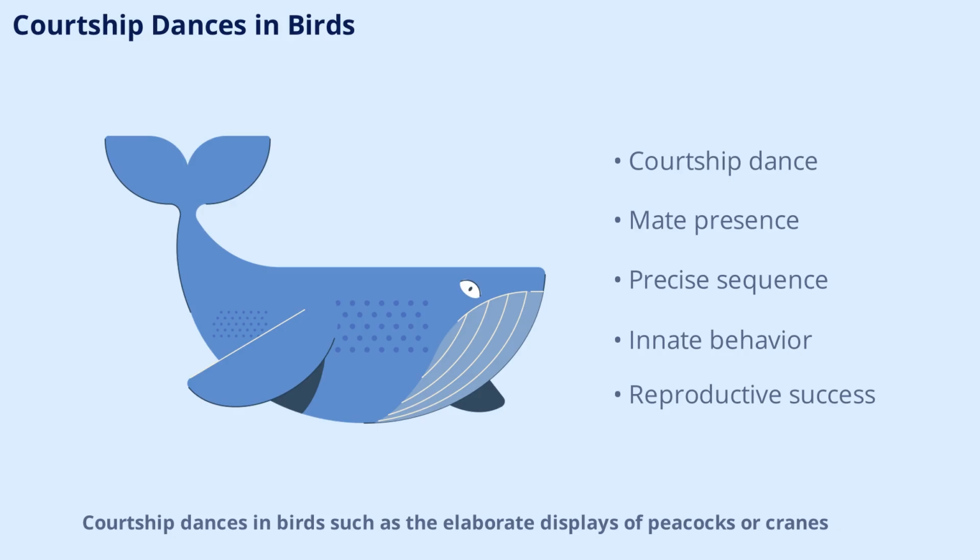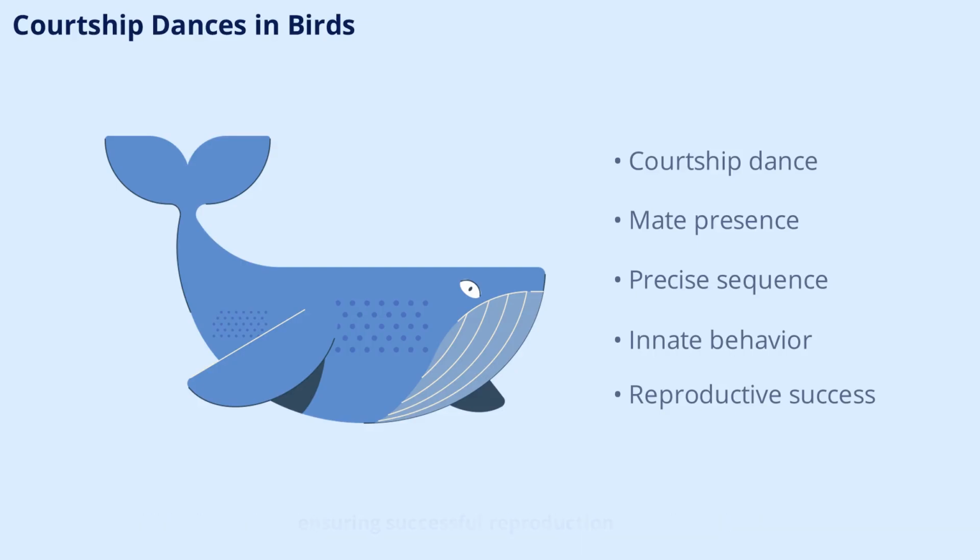Courtship dances in birds, such as the elaborate displays of peacocks or cranes, are classic fixed action patterns. These dances are triggered by the presence of a potential mate and follow a precise sequence of movements. The behaviors are innate and performed flawlessly, even by birds raised in isolation. This shows how FAPs are encoded in the animal's genetic makeup, ensuring successful reproduction.